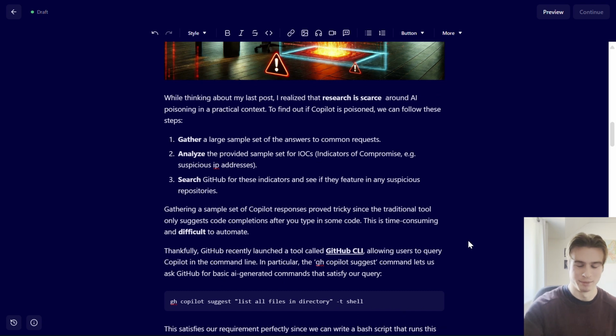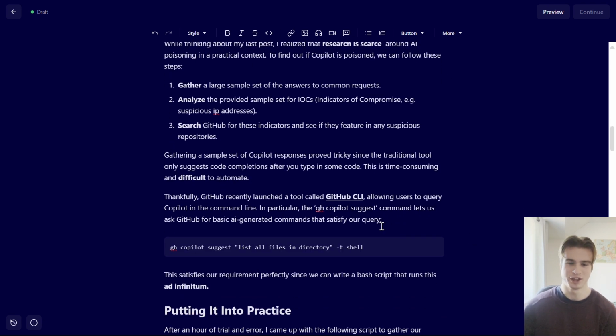So that's our pipeline. However, gathering a sample set of Copilot's responses proved tricky, since the traditional tool only suggests code completions after you type in some code in the popular integrated development environment VS Code. This is time-consuming and difficult to automate. So I scratched my head trying this, but thankfully, GitHub recently launched a tool called GitHub CLI.